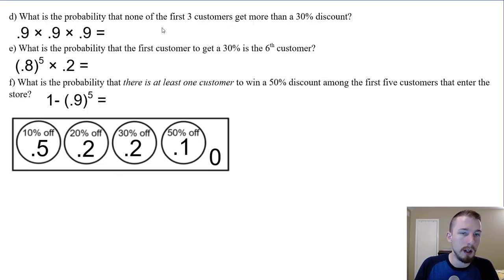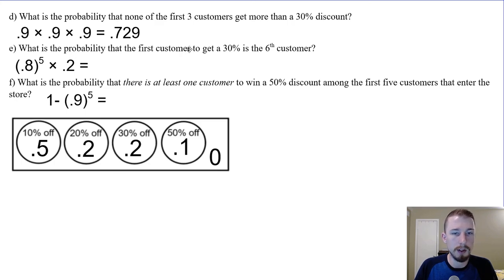What's the probability that none of the first 3 customers get more than a 30%? More than a 30% is really talking about the 50% discount. So that's going to be pretty rare, right? So the fact that none of the first 3 get a 50% discount is going to be pretty common. That would be 0.9, which is the complement of 0.1, right? So they're getting either 10, 20, or 30. So 0.9 for the first person. Again, independent events, we're looking at the overlap of these 3 events, so we're just going to multiply them all together. So 0.9 times 0.9 times 0.9 is going to be 0.729.